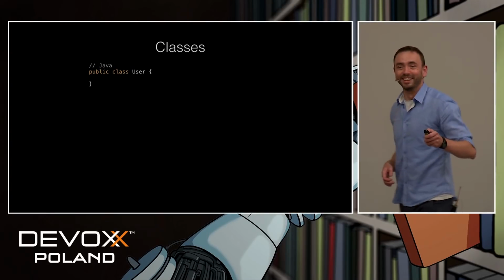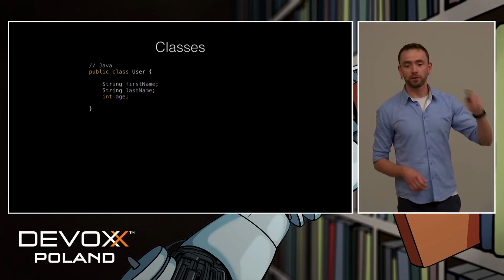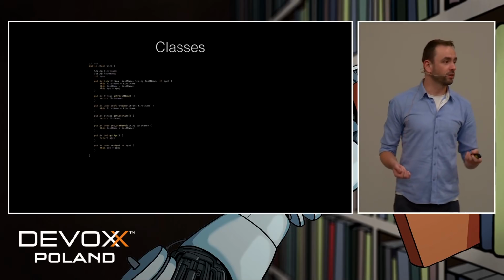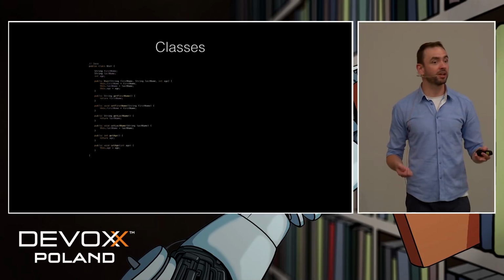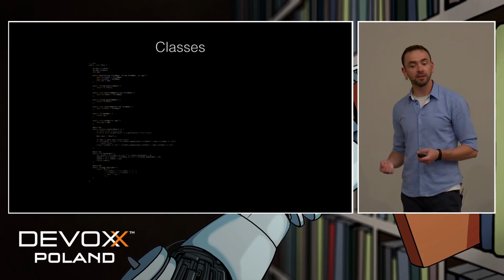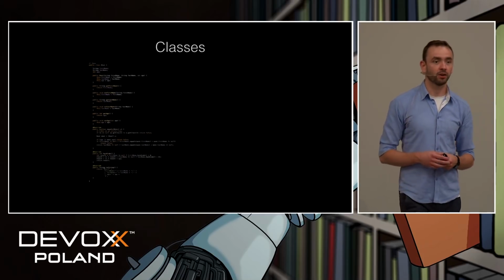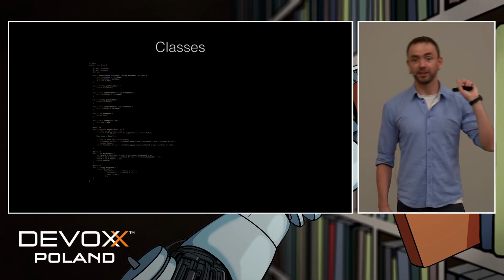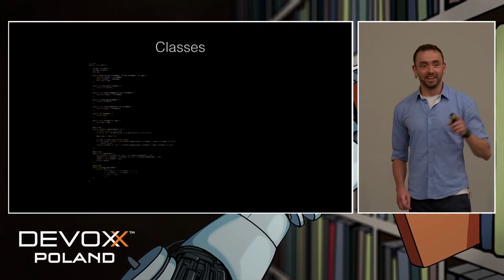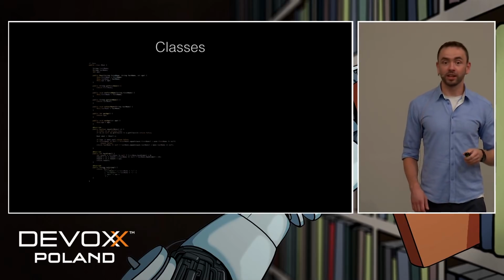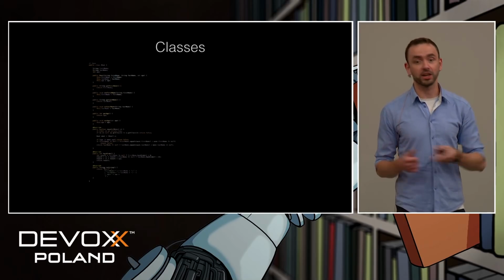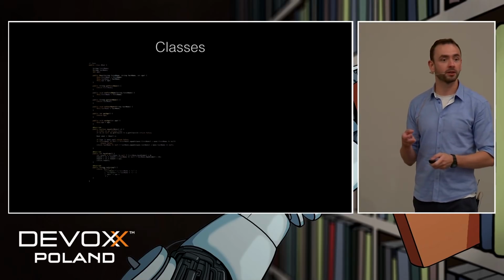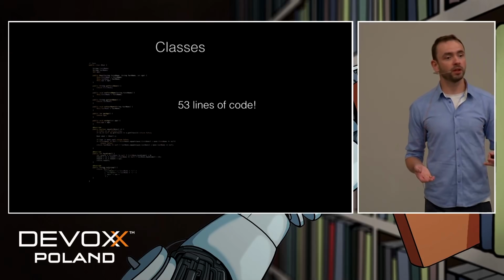Fields should be private, and they should have public getters and setters. And if we want to use it inside of any collection, we have to also override hash code and equals, and maybe put toString to make debugging easier, right? This gives us over 50 lines of code.